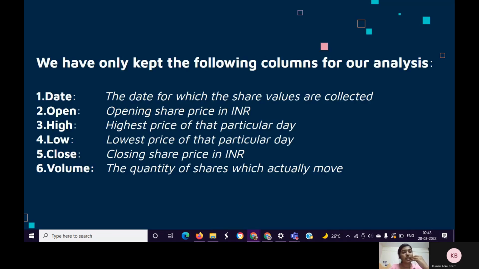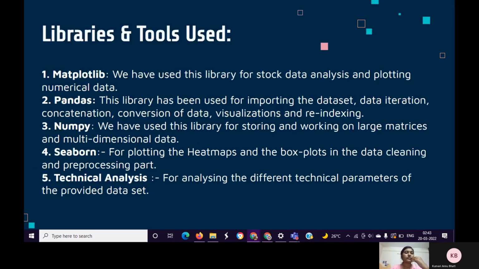Date: the date for which the share values are collected. Open: opening share price in INR. High: highest price for that particular day. Low: lowest price for that particular day. Close: closing share price in INR. Volume: the quantity of shares which actually move.